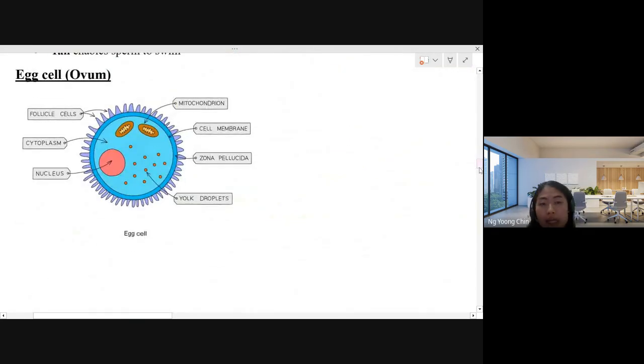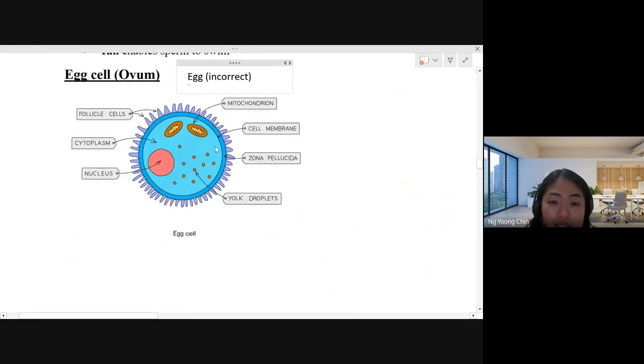So now we talk about the egg cell, which is the ovum. Egg cell or ovum. Okay, please remember that when you write the egg cell and ovum, please don't write egg. Because some students, they will write egg. It's incorrect. Egg means the egg that we eat. But the egg cell or the ovum means the cell that is found inside the female ovary. Okay. So this is the egg cell.